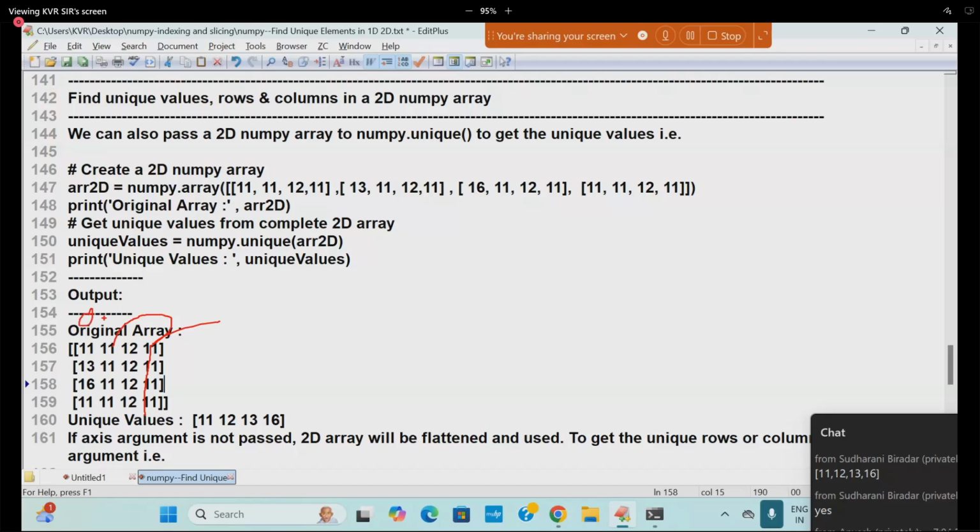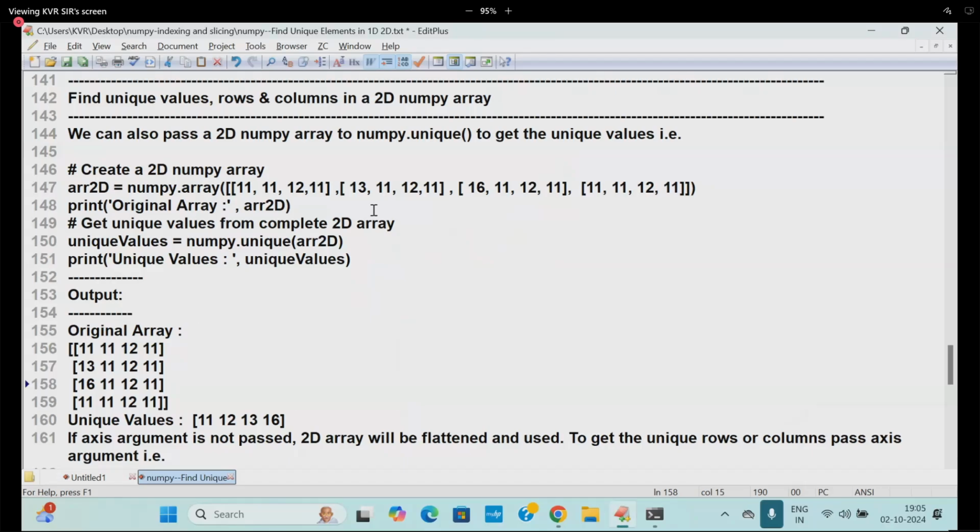0, 1, 2, 3. Column 0 will come anyhow. The first column also will come. Why? The first column is different from column 0, the elements are different. The second column also will come. The third column will not come. Why? This was already there. That is called unique columns. Important. Are you following me?